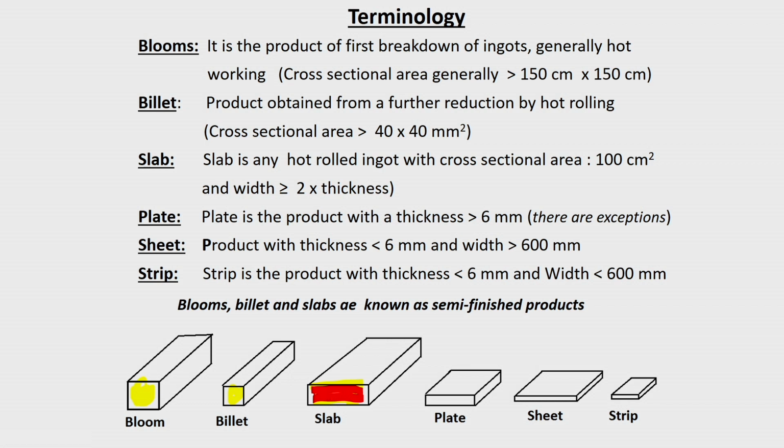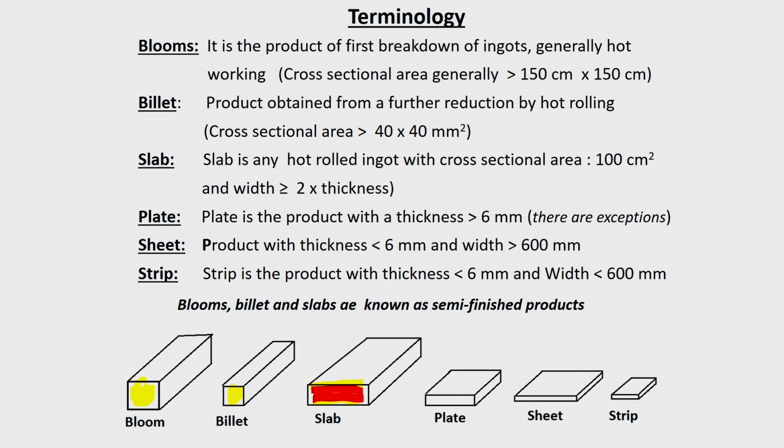And then you have the plate. A plate is a product with a thickness generally greater than 6 mm. There are certain exceptions, depending upon the thickness and the width, but normally it refers to products having a thickness greater than 6 mm. And next is the sheet, where the thickness is less than 6 mm and the width will normally be greater than 600. Sometimes it may be 800, sometimes 600, depending upon the roll length.